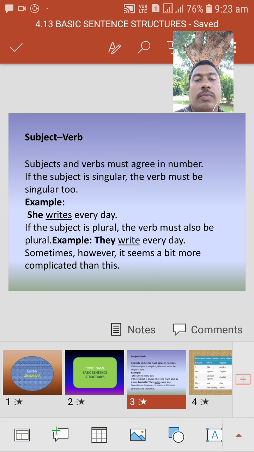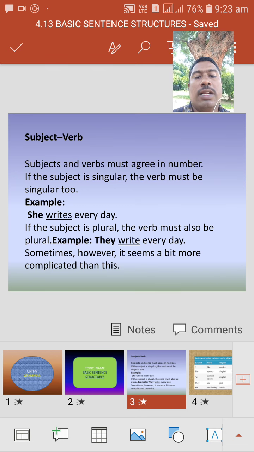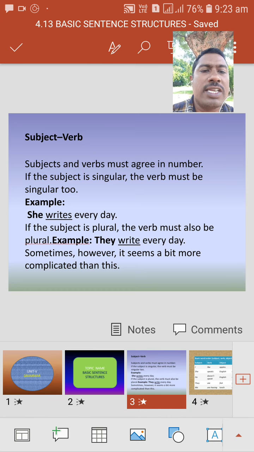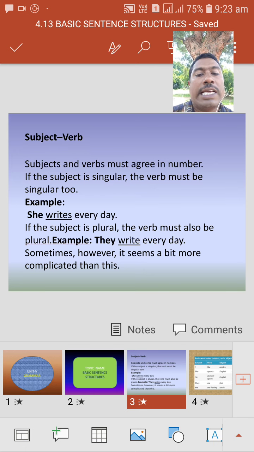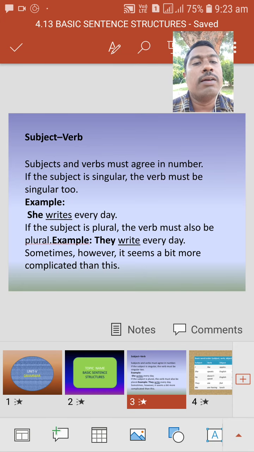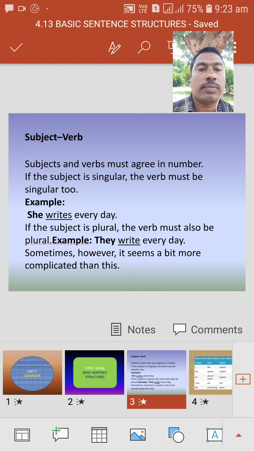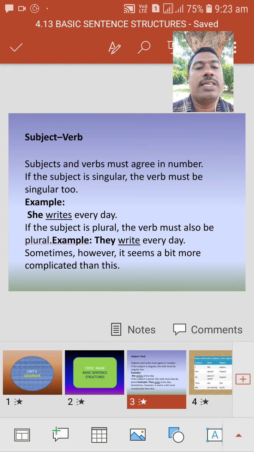Here, subject and verb must agree in number. If the subject is singular, the verb must be singular too, meaning based on the subject we are using the verb. Let us see the examples. She writes every day. What is the subject and what is the verb in this sentence? Here, she is the subject, and writes is the verb.